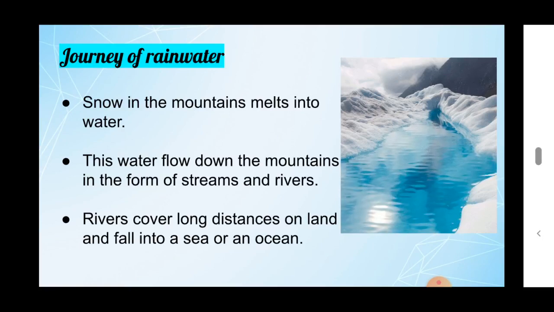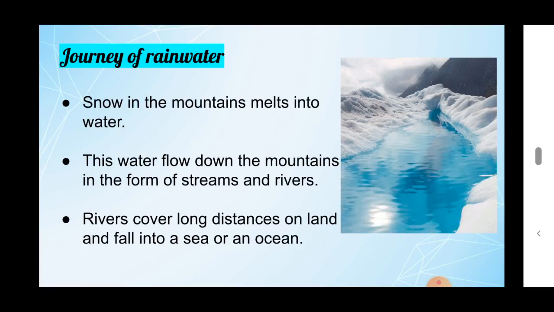So the first step: if the snow is there, it starts melting. Snow in the mountain melts into water. Then the water flows down the mountains in the form of streams and rivers. We know what streams are. A stream is a small narrow river.